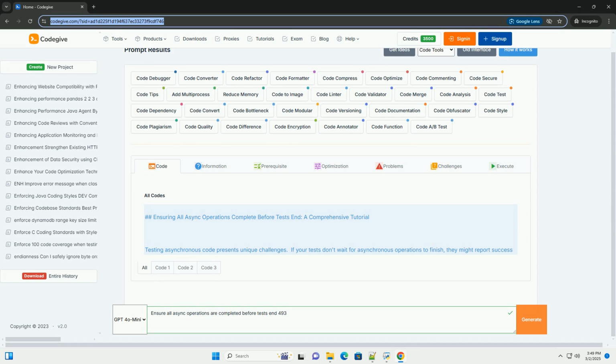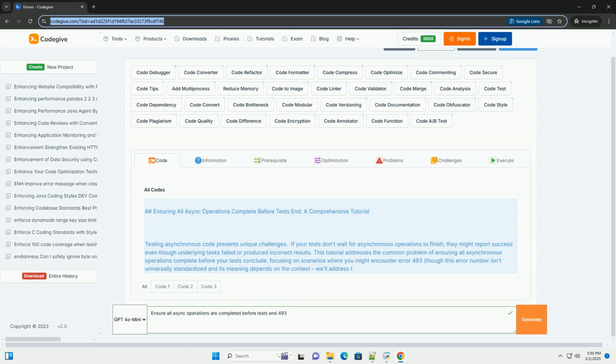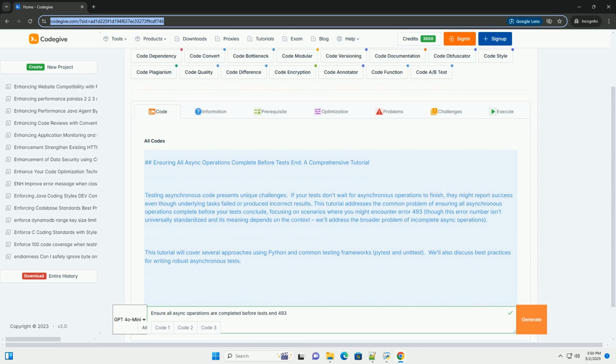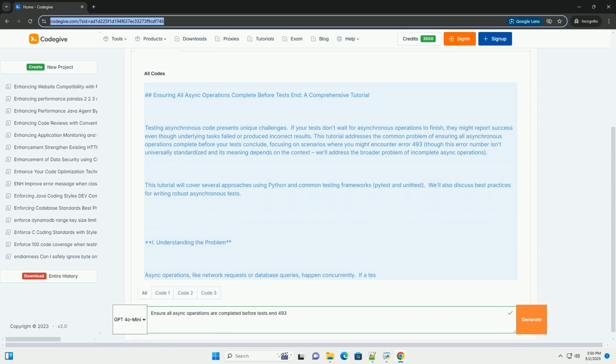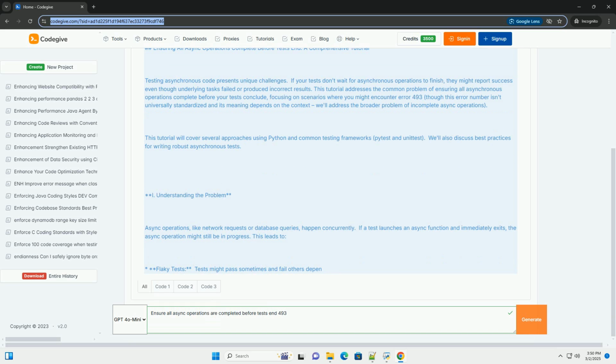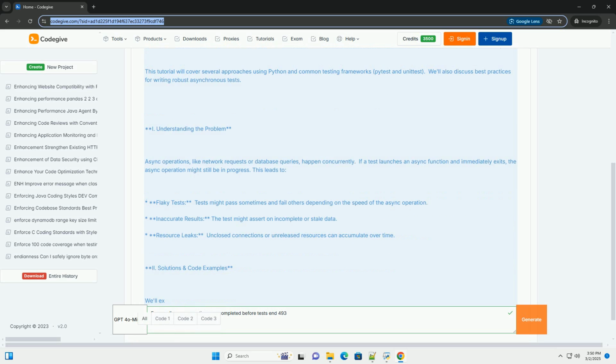Ensuring all async operations complete before tests end, a comprehensive tutorial. Testing asynchronous code presents unique challenges. If your tests don't wait for asynchronous operations to finish, they might report success even though underlying tasks failed or produced incorrect results. This tutorial addresses the common problem of ensuring all asynchronous operations complete before your tests conclude, focusing